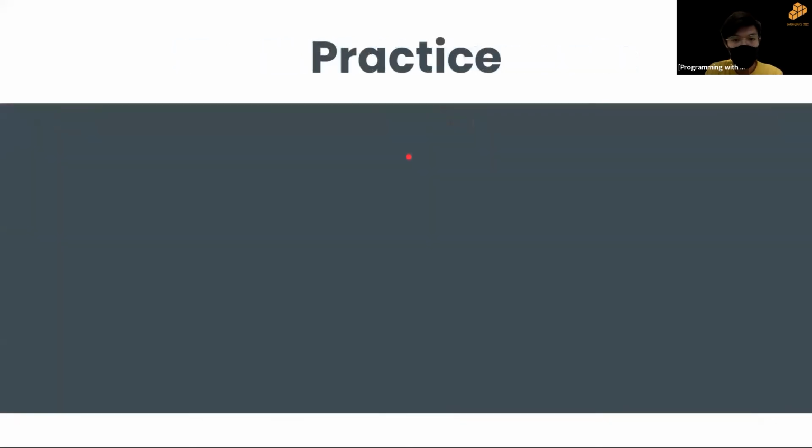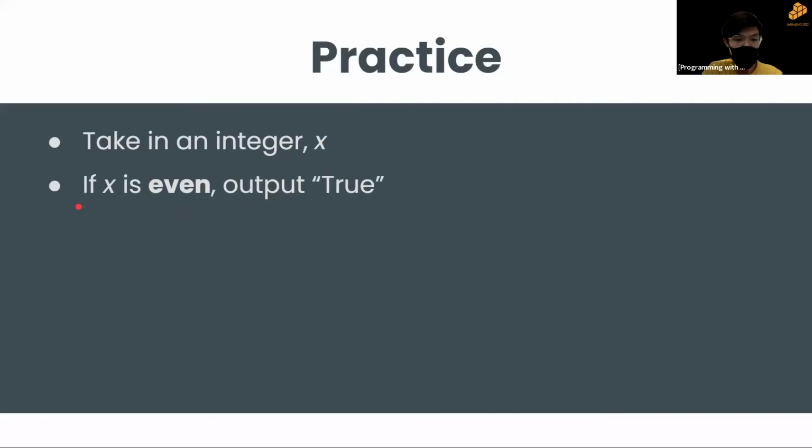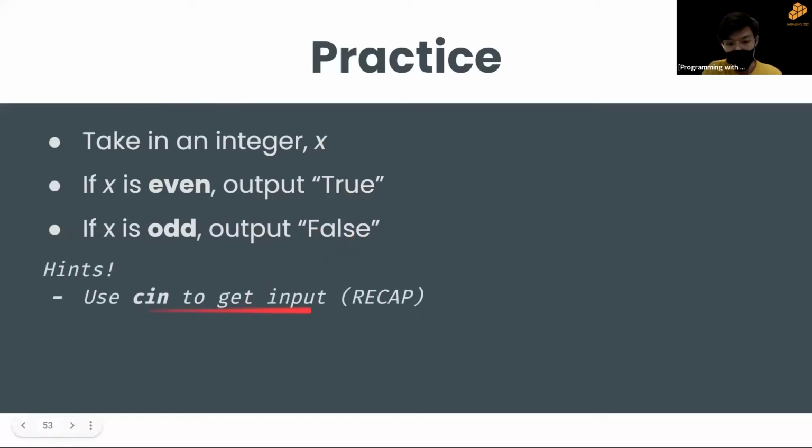And so let's have a short practice now since we've gone through this. I want you to take in an integer x. We check if the integer is even, and then we want to output the string true. If x is odd, we want to output the string false. Okay, so how do we do this? Some hints: we use cin to get the input, which is a recap from what Ling Song mentioned earlier. We're going to use cin and cout a lot for C++, so be sure to get that into a habit.